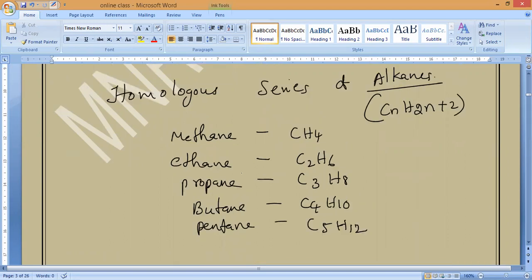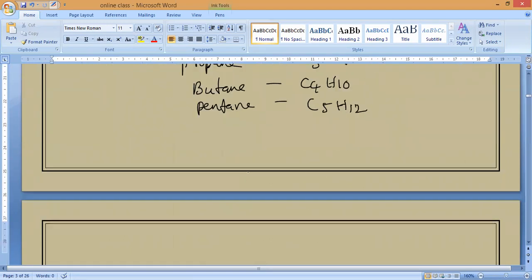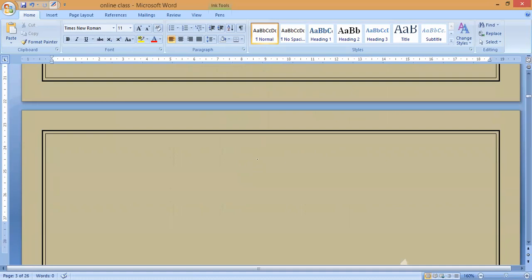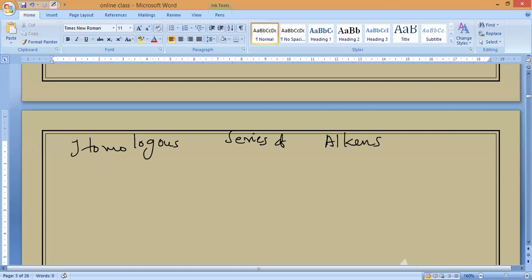So this is the homologous series of alkanes. Next, the homologous series of alkenes. What is the general formula? CnH2n. Now you can proceed. Is meth present? No, sir.